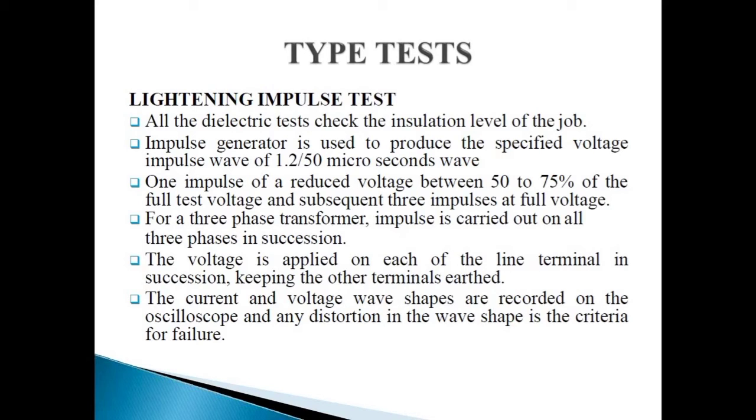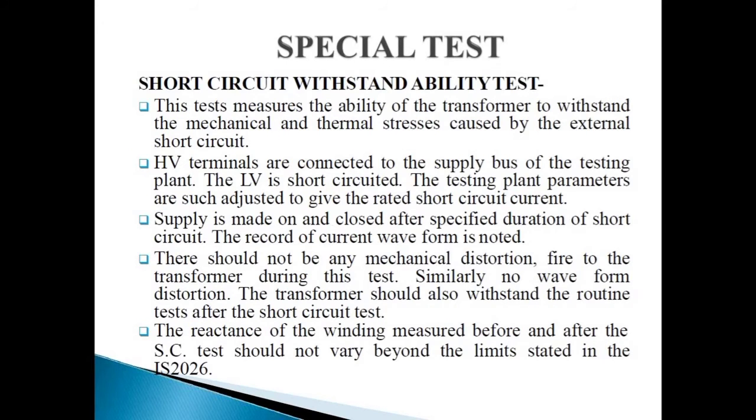The voltage is applied on each of the line terminals in succession, keeping the other terminals earthed. The current and voltage wave shapes are recorded on the oscilloscope, and any distortion in the wave shape is the criterion for failure.